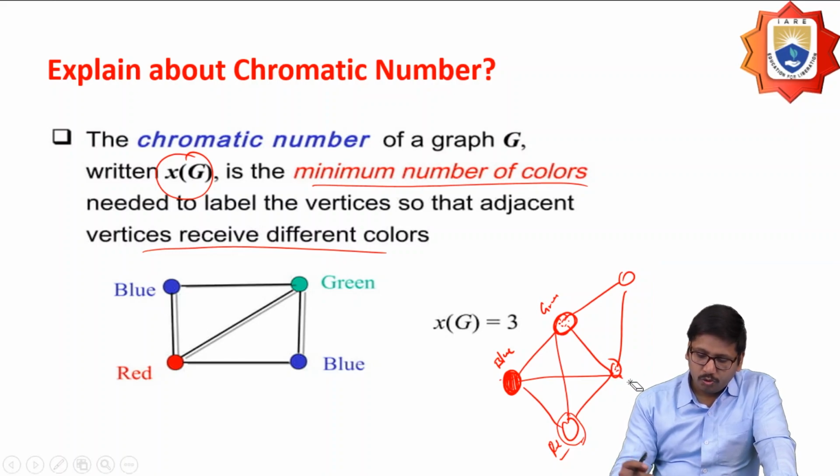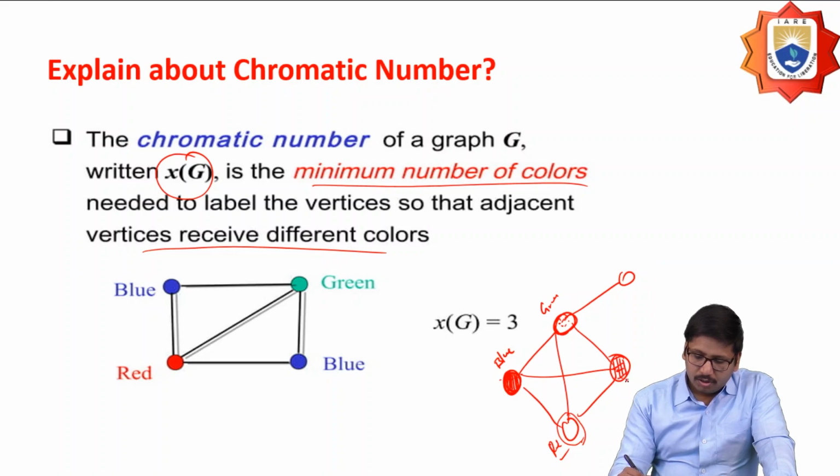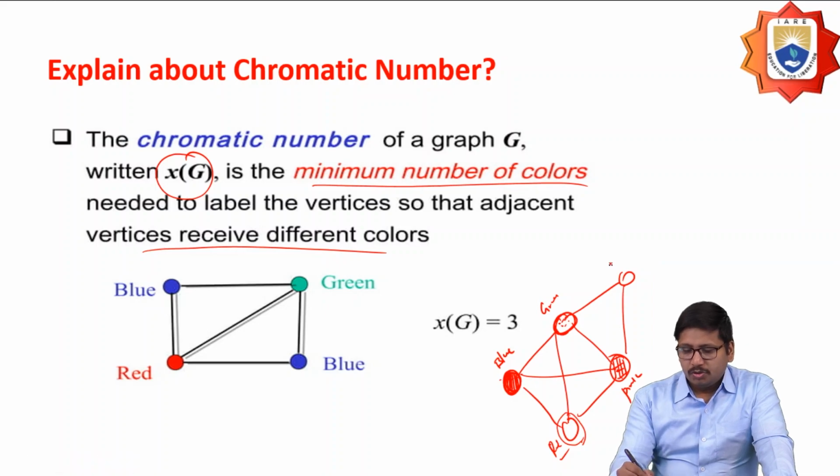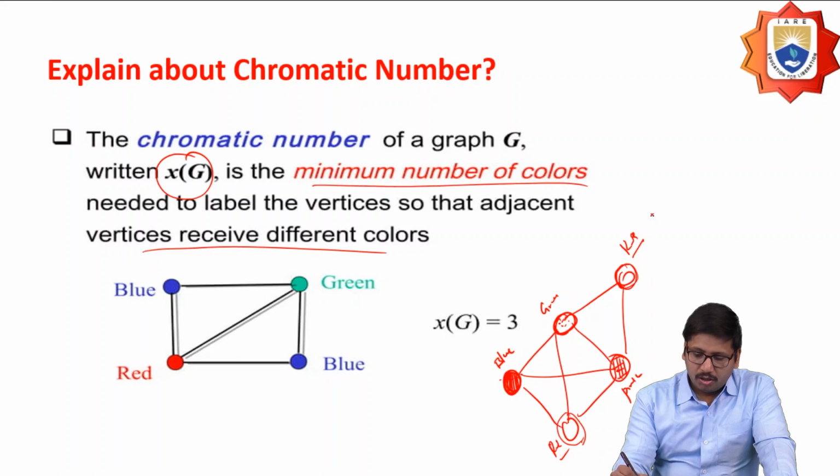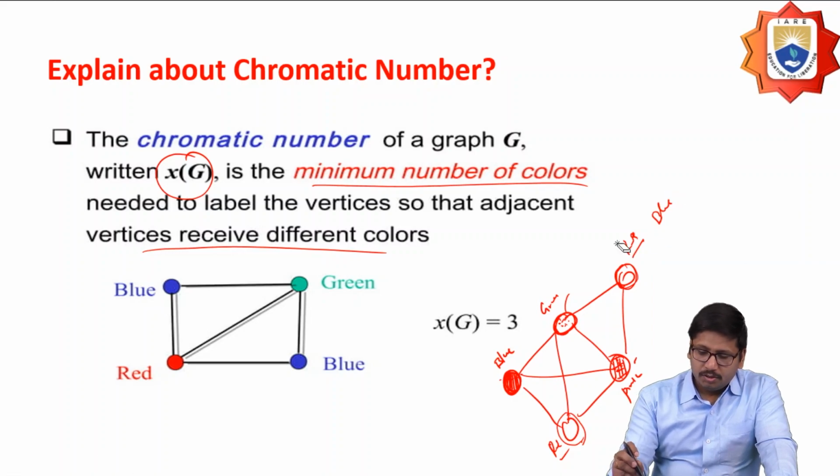So that's why I have to go for another color in between, which will be pink. So what color can I assign here? I can assign either red or blue, so that these two nodes do not coincide. So I'm going to take this one as red.